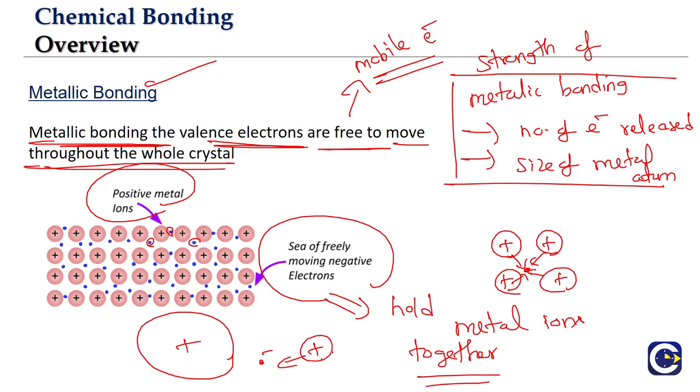So the strength of metallic bonding will depend upon what? Number of electrons released. The more electrons released, the stronger the bonding is going to be. The smaller the size of the metal atoms, the stronger the metallic bonding is going to be. So this is about the concept of the metallic bonding.